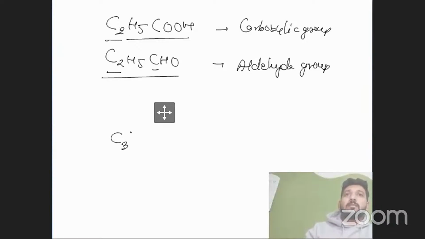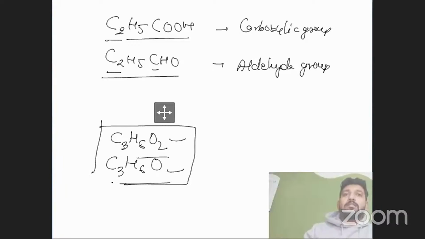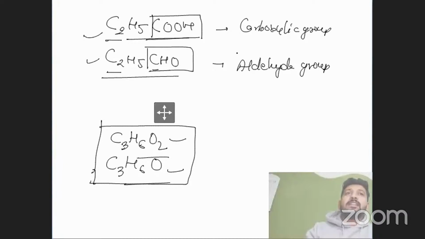C3H6O2, right? And C3H6O. See? Can you explain these 2 structures? What is this? No, sir, it doesn't mean anything. Nothing. But if we show the specific functional group with that specific compound, then we can classify them easily, right?